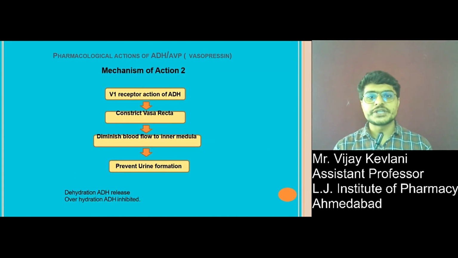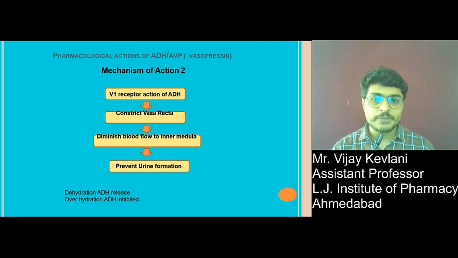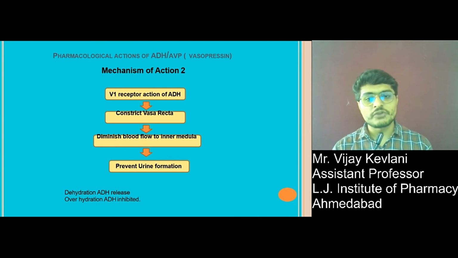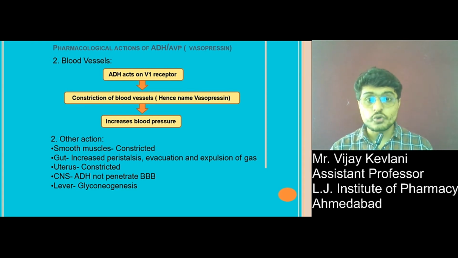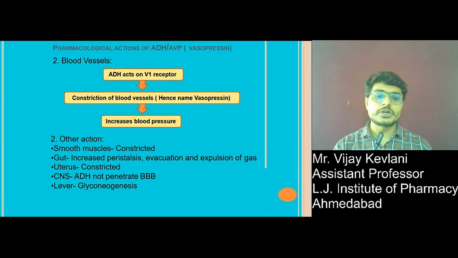Mechanism number 2 is V1 receptor action of ADH, which leads to constriction of the vasa recta, which diminishes blood flow to the inner medulla and prevents urine formation. Action of ADH on blood vessels: ADH acts on the V1 receptor, which leads to contraction of blood vessels and increased blood volume. Other actions: